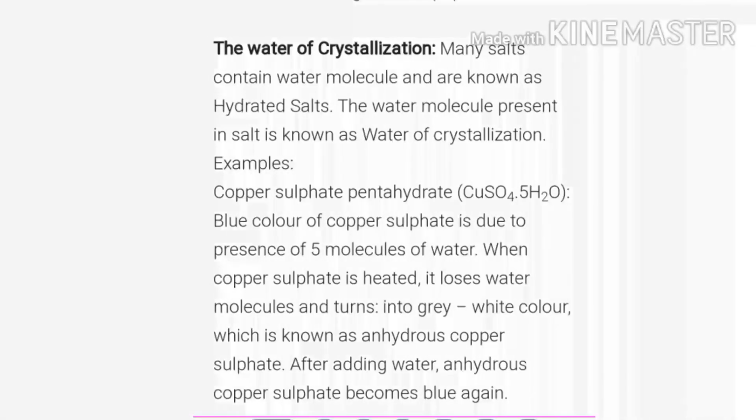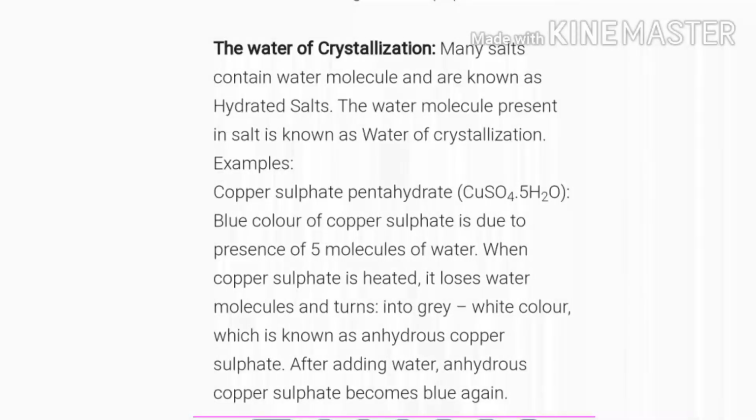Next comes water of crystallization. You know, many salts contain water molecules and are known as hydrated salts, and the water molecules present in the salt are known as water of crystallization. You can see this example. Copper sulfate pentahydrate, means CuSO4·5H2O. The blue color of copper sulfate is due to the presence of 5 molecules of water.